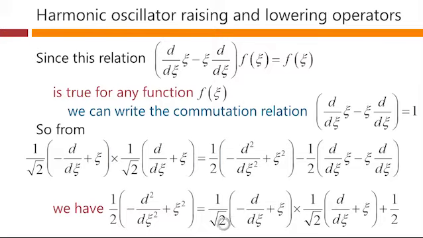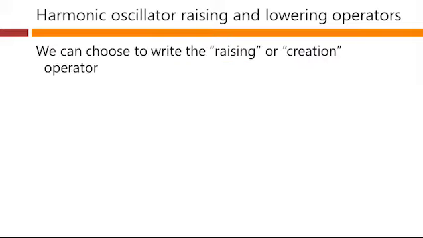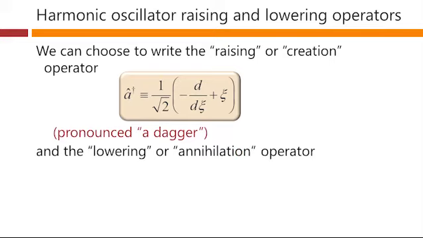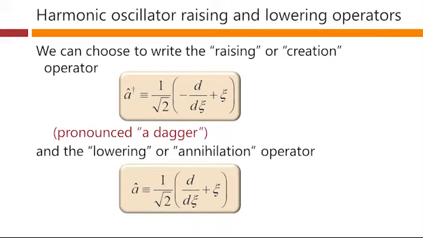This one, 1 over root 2 times minus d by dc plus c, and this one, 1 over root 2 times d by dc plus c. Now, we can choose to write these terms as raising or creation operators. This one here, that's one of the two terms we were multiplying, and this one's pronounced a dagger, so this symbol here is our dagger. And what we can call a lowering or annihilation operator that we write as a. So we recognize these two terms. These are the two terms that we multiplied together in our expression for the Hamiltonian.